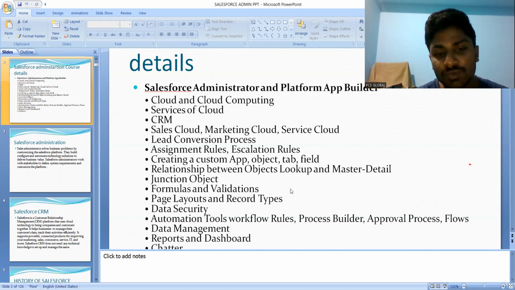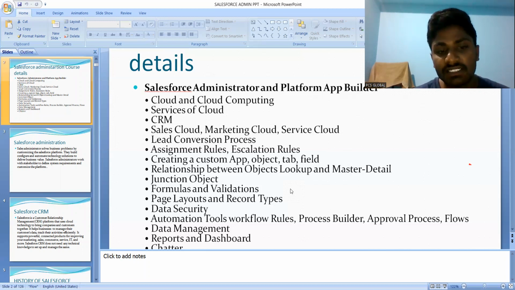And here dashboards are the source of reports only. The reports you get, you display on the dashboards. In a single dashboard you can add 20 reports and display them to the higher authority, which makes it easy to understand. Based on the data in the fields you created, it will also show charts.